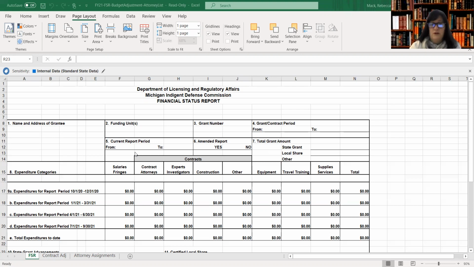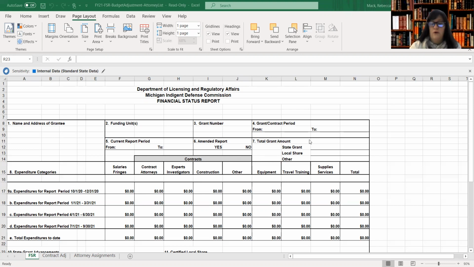What report you're submitting. So the one for this month would be the first quarter from the period October 1st through December 31st as identified as 9A on line 17 on this report.